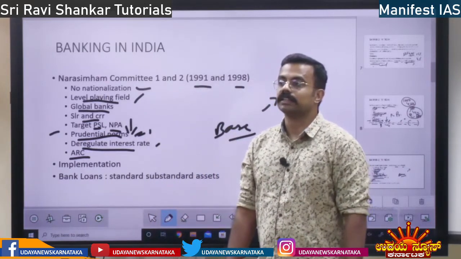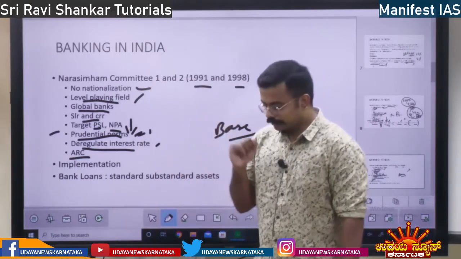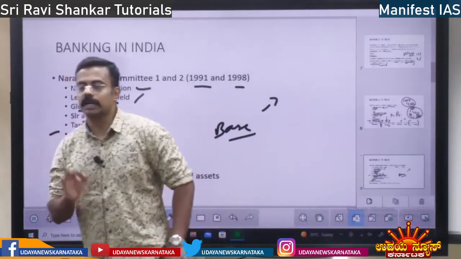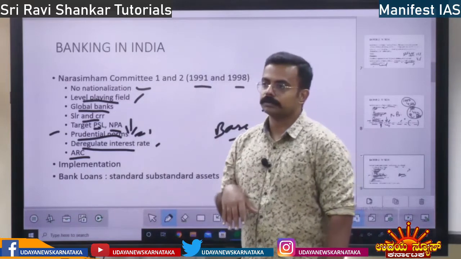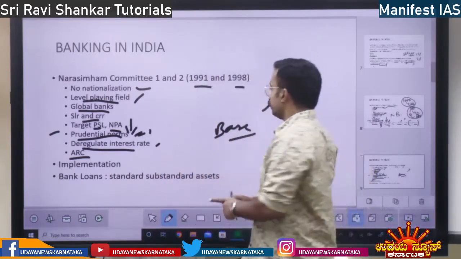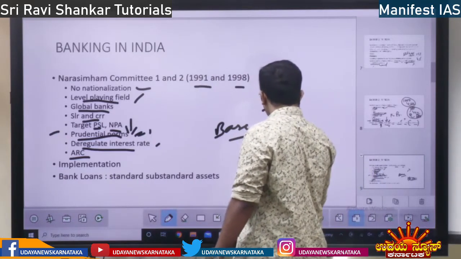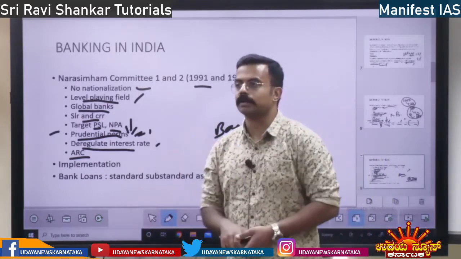Asset reconstruction. I told you about non-performing assets. See, you own a company. You take a 100 crore loan and you fail to repay. According to the Insolvency and Bankruptcy Code, IBC Code 2016, I am going to discuss what this code is, this property will be taken over by the bank.